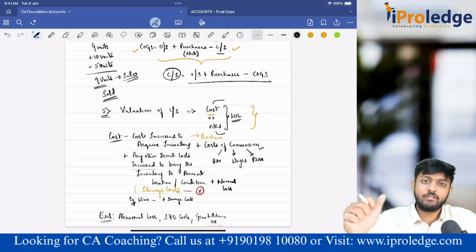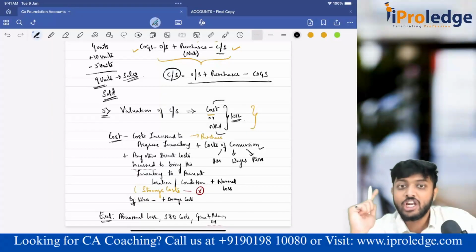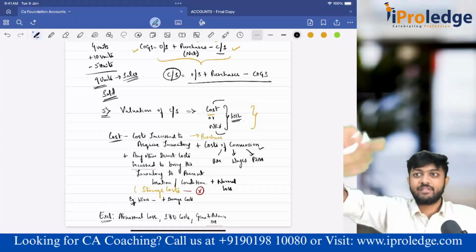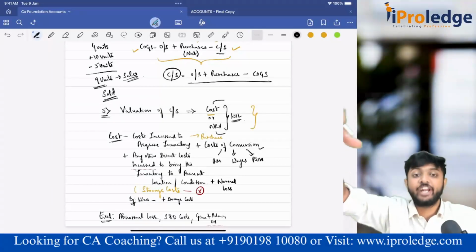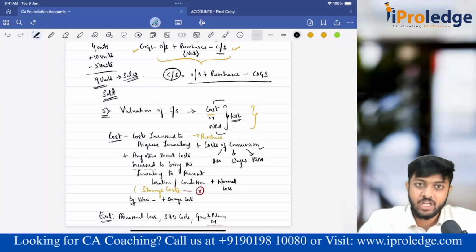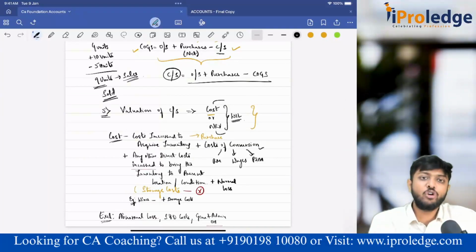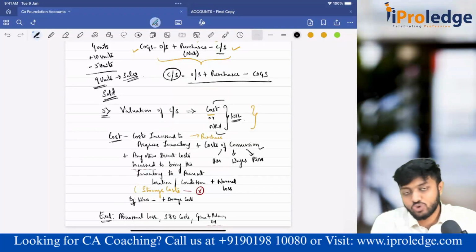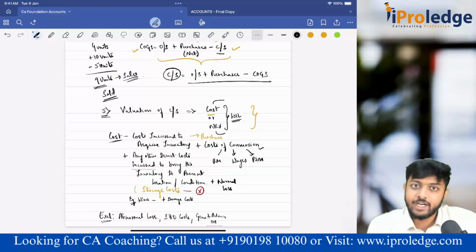Okay, abnormal loss, selling and distribution costs, general or administration overheads, which you are paying as a salary for administration of an entity, like reception people, accountants, all these people. Is administration directly linked to purchase of inventory, selling of inventory? No. So their cost I am not adding into the cost, I will exclude them. Abnormal loss, I will exclude. Selling and distribution, I will exclude, but normal loss, I will include it.